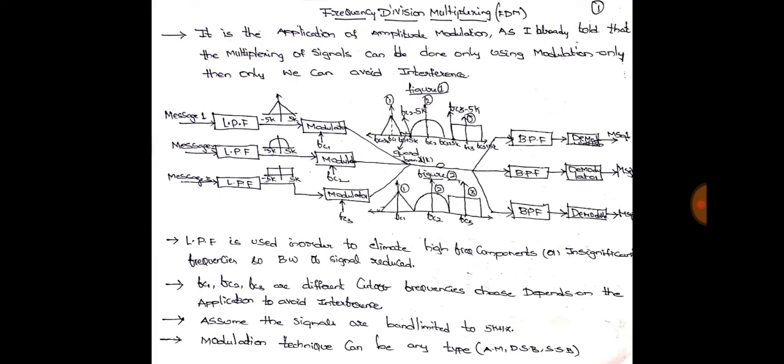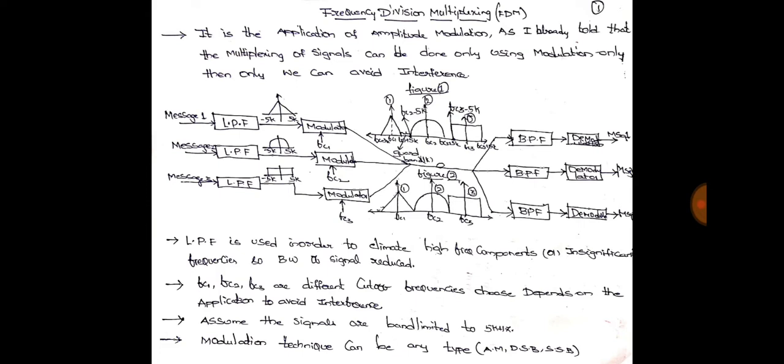In order to multiplex so many signals, we have to do modulation, because we do modulation to avoid interference between the signals in the cable or the channel. So let us consider this schematic diagram. I will briefly describe the diagram. We are considering three message signals.